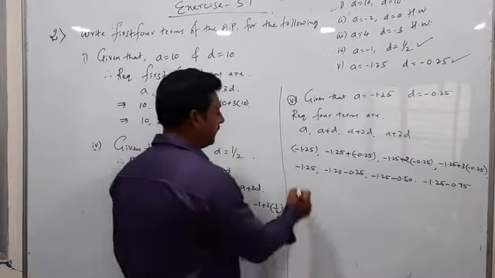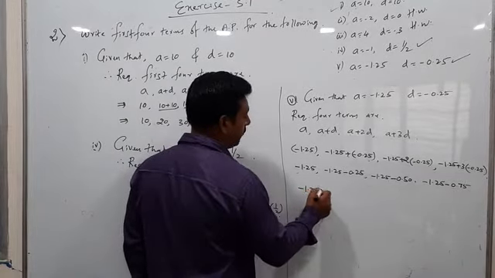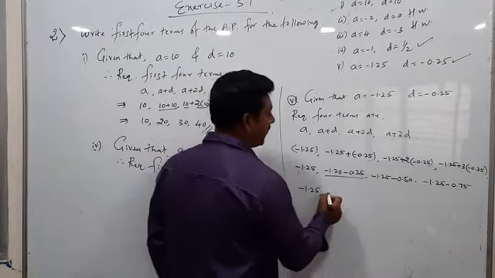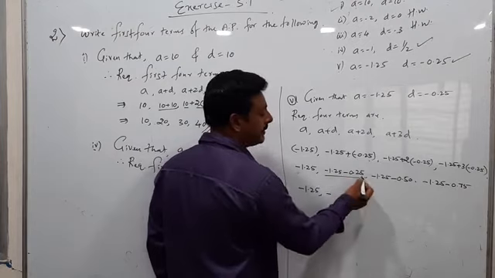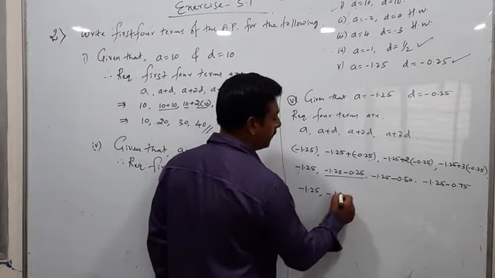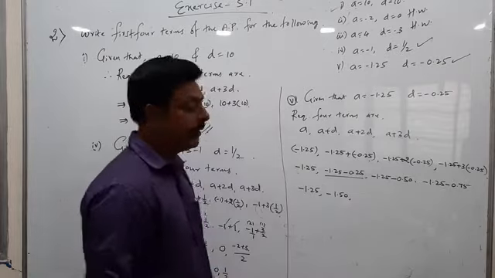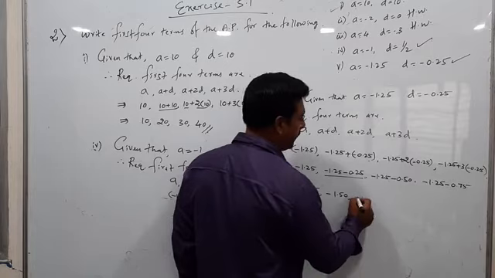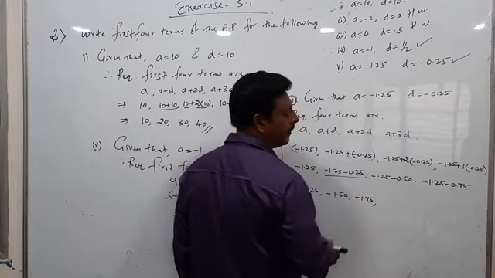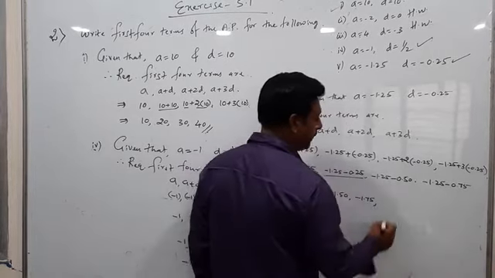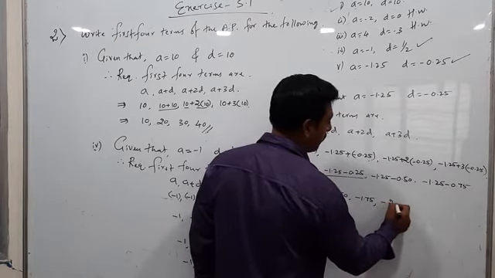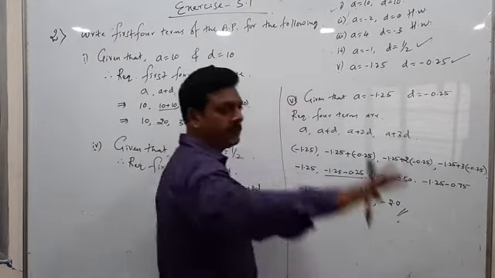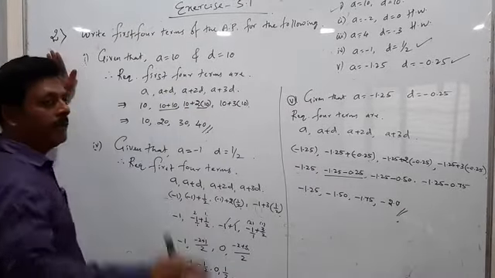Now go on simplifying. Minus 1.25 first term. Both are having the same sign, so you have to add them. The answer is minus 1 rupee 25 paise, it will be minus 1.50. Next, 1 rupee 25 paise, 50 paise, that will be minus 1.75. 1 rupee 25 paise, 75 paise, this will be minus 2.0. Okay. So these are the first 4 terms of the given sums.